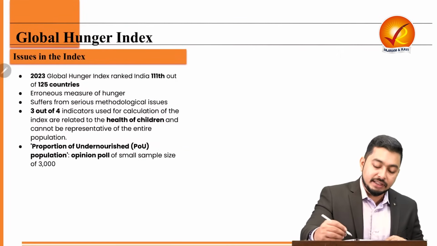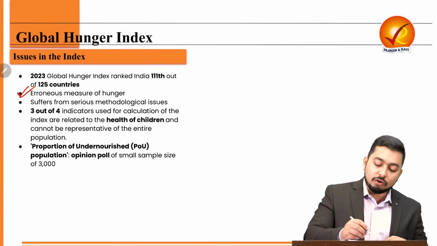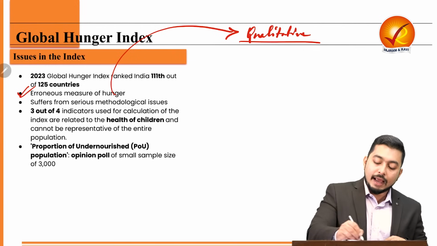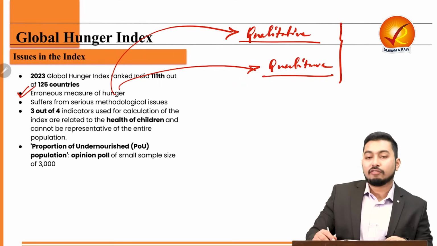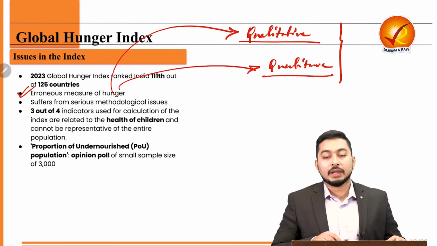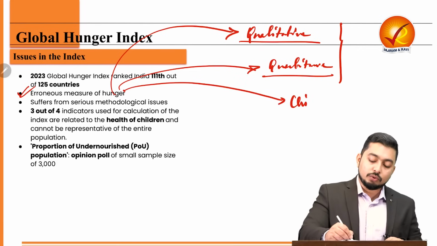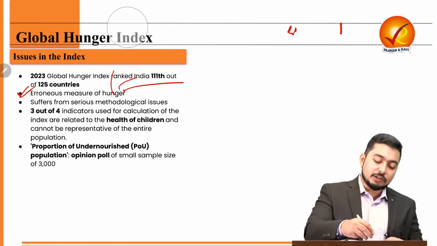And what are the issues in the index? Is that it is an erroneous measure of hunger. So rather than working on the qualitative or the quantitative aspects of hunger or food supply, they are essentially looking at issues which are pertaining to children, which will be a different aspect.